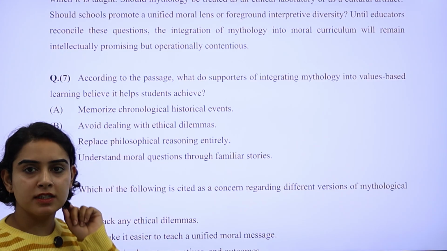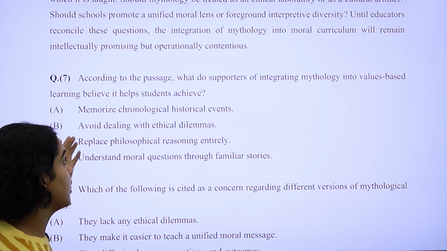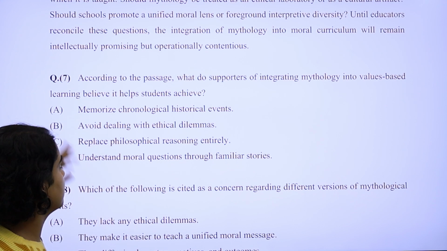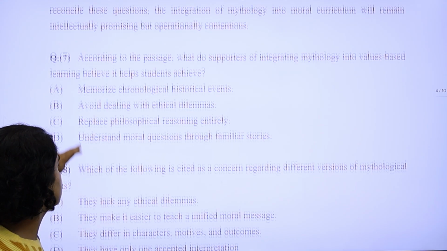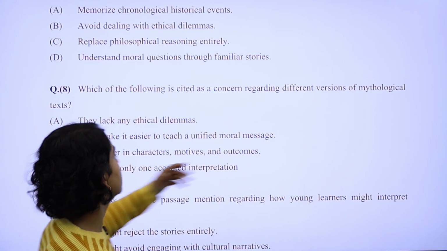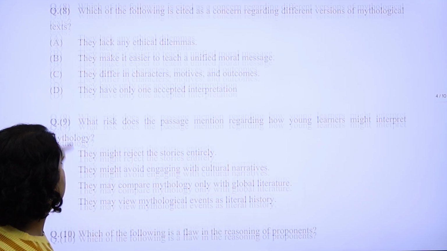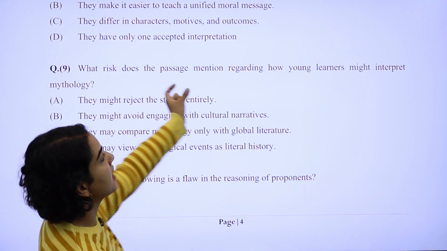What has been given in the passage, you just have to analyze it properly, find the answers, and select the correct option. First question is based on the passage. Second question is again, which of the following is cited as a concern in the passage? Again, the answer to this is directly there in the passage itself. Third question is, what risk does the passage mention?